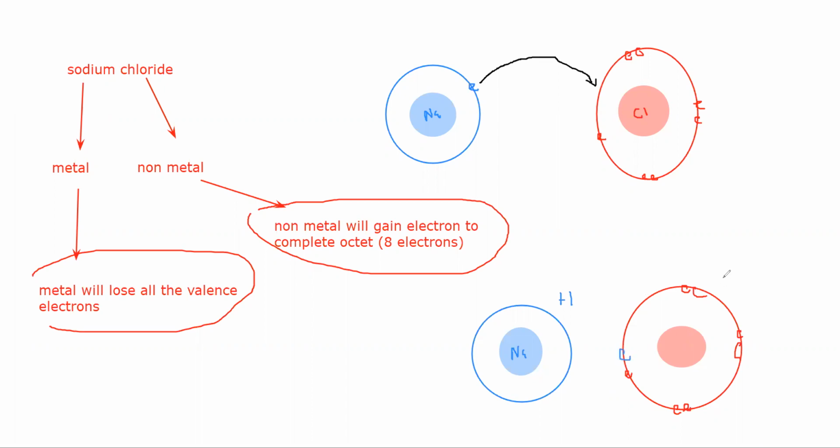The charge will be minus because it took that electron. And the attraction between the positive ion and the negative ion is what we call ionic bond. So metal will lose electrons, non-metal will gain electrons, and the final result is a positive charge on the metal and a negative charge on the non-metal.